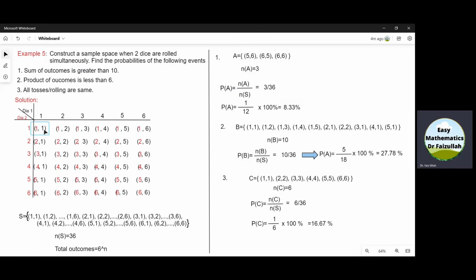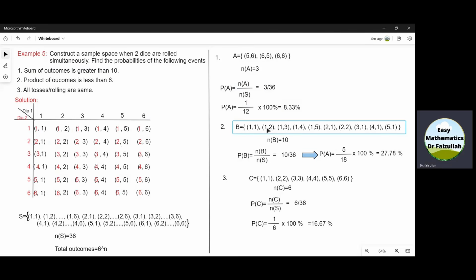Just like 1 into 1 is 1, the product is less than 6. 1 into 2, 1 into 3, 1 into 4, 1 into 5, 1 into 6. And from here, we write all those outcomes in B, and that is the required event.